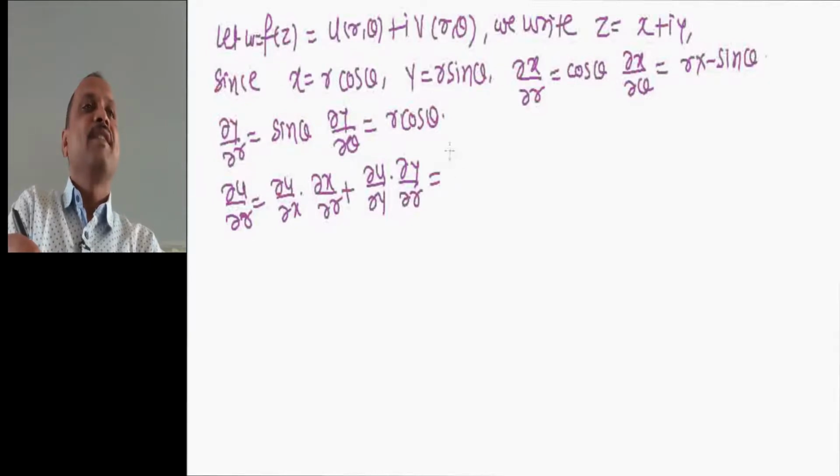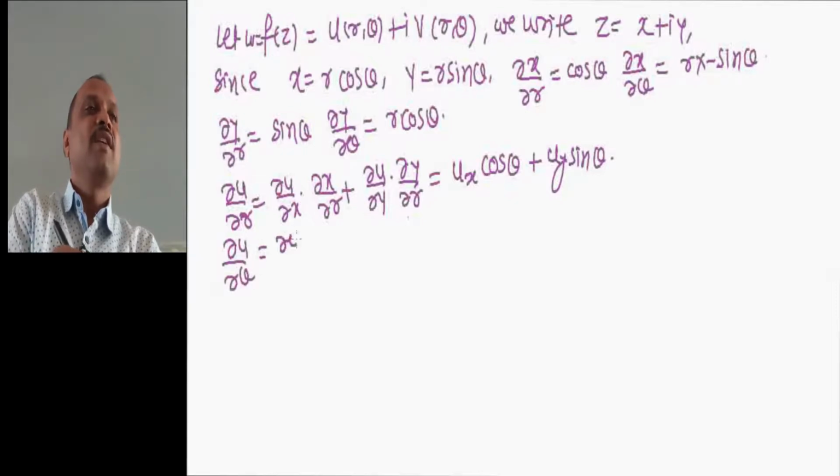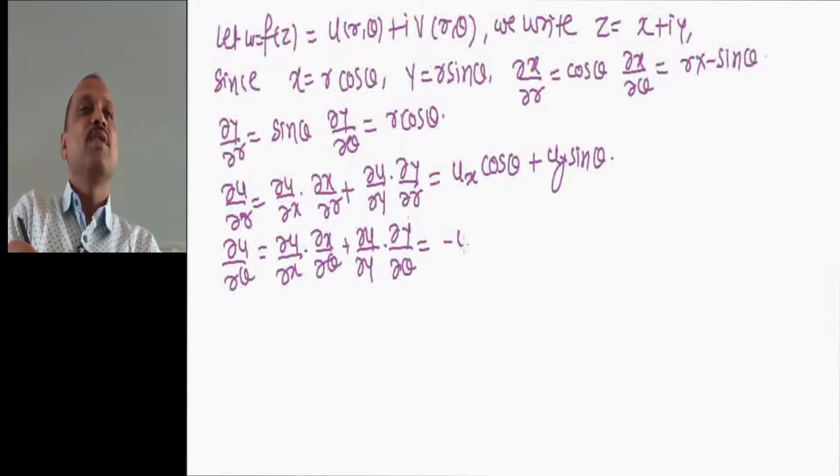So this is equal to, you can see del x by del r is cos theta, so we write it as ux into cos theta plus uy into sin theta, and del u by del theta equal to del u by del x into del x by del theta plus del u by del y into del y by del theta, which gives minus ux into r sin theta plus uy into r cos theta.